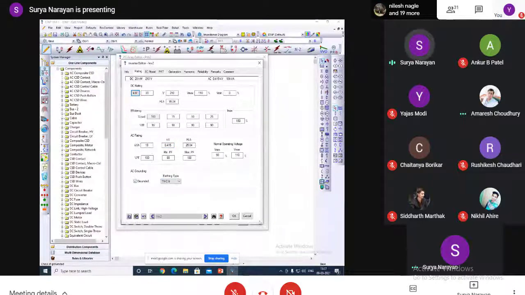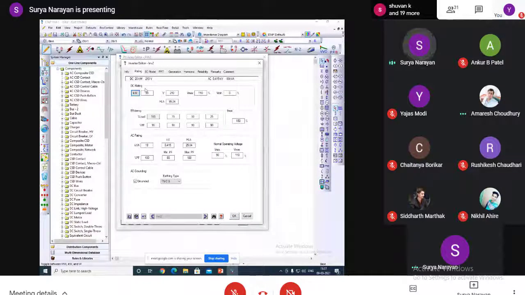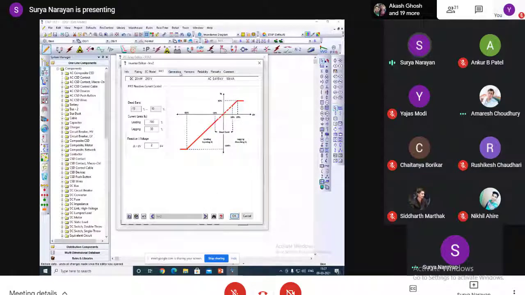Grounded, we can give this one. It comes automatically. If I want to change any inverter, I have to change it in the inverter section. If we have any other data, then we can change it as per our requirement.